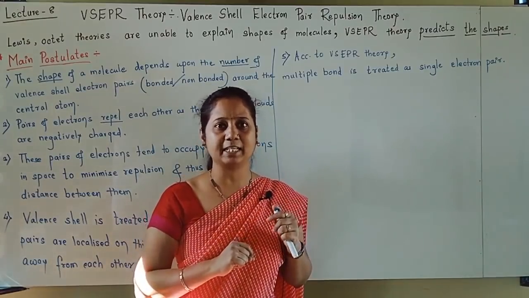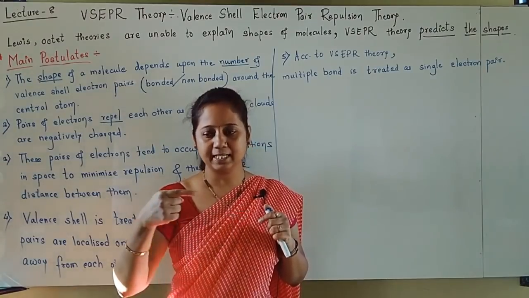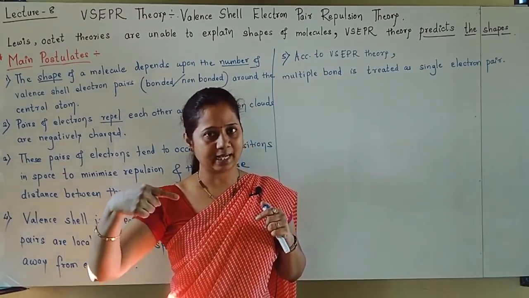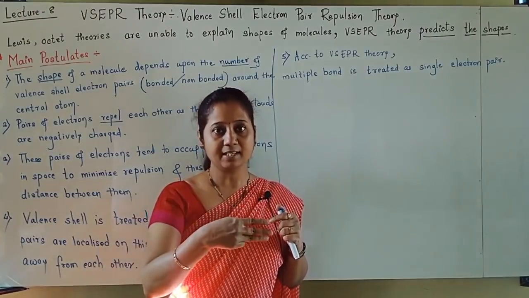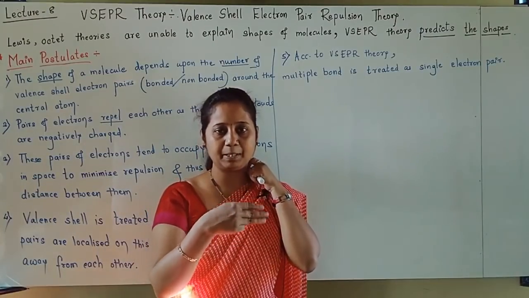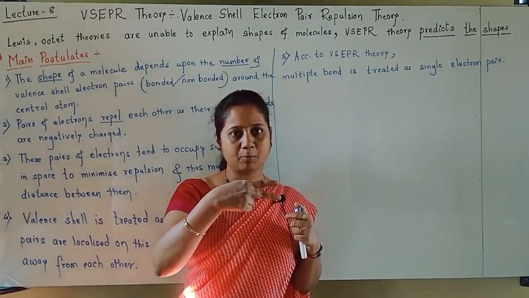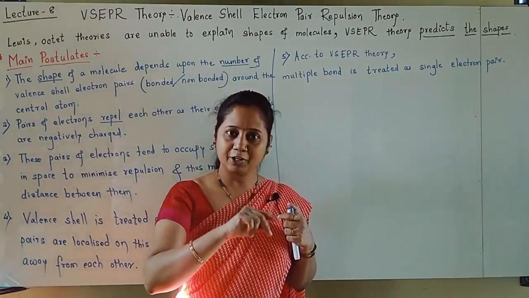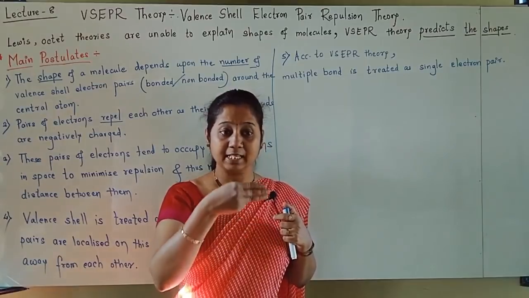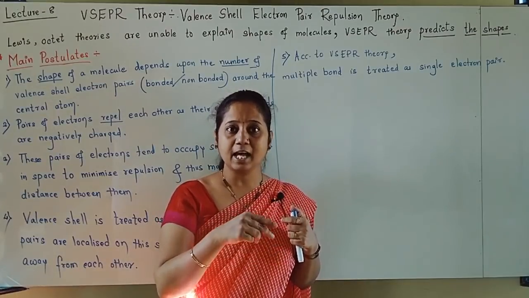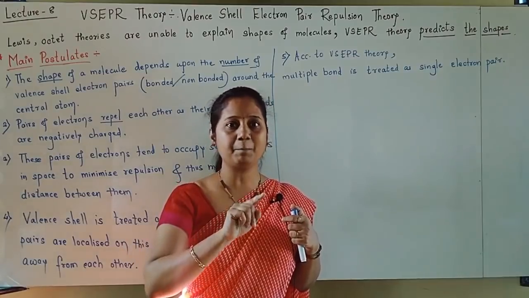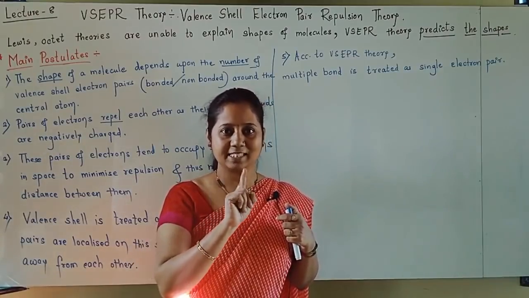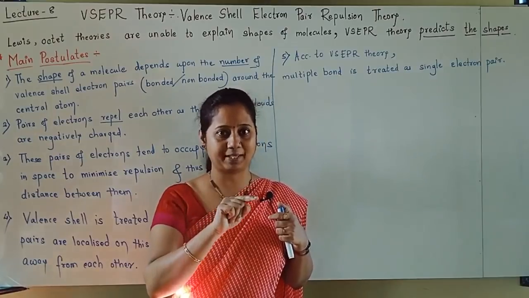A single electron pair remains as it is. But a double bond has 2 electron pairs and a triple bond has 3 electron pairs. These electron pairs are considered as a single super pair.